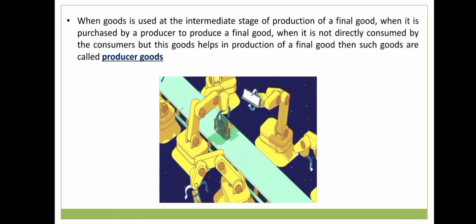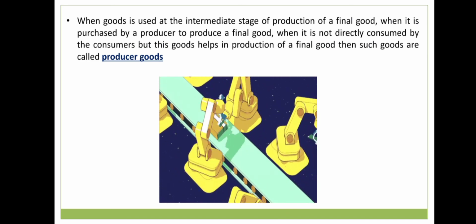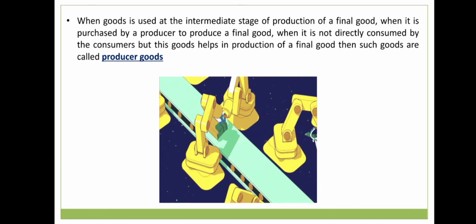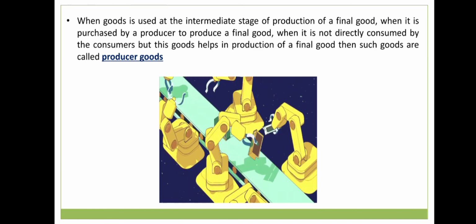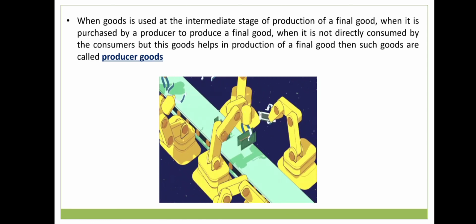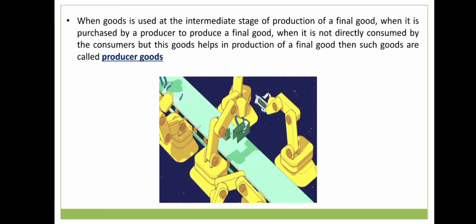Now what are producer goods? For example, we can take cotton. Cotton is a type of producer good which the producer purchases and makes cloth from it by a process.